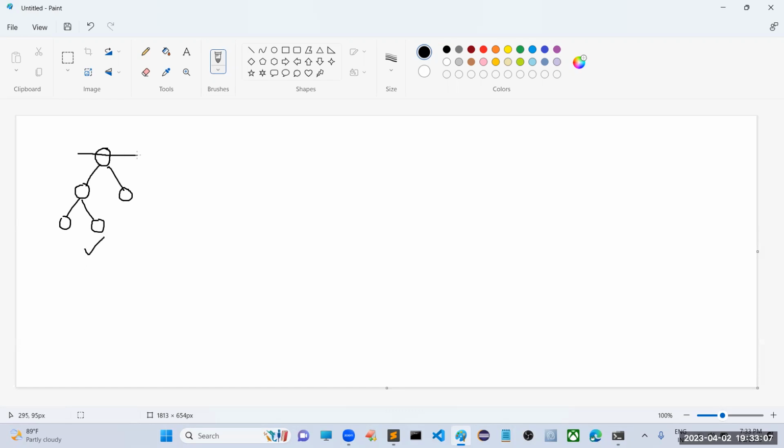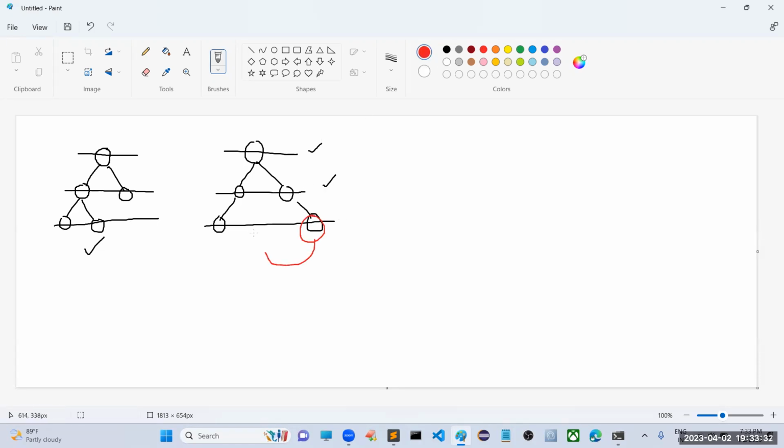At level 1 we have the node, at level 2 nodes are there, at level 3 nodes are there, but some nodes are missing. But no problem, it is following left to right. Next, is it a complete binary tree? No, it is not, because level 1 is okay, level 2 is also okay, but at level 3 this node should come here, because we are filling level-wise. That's why it is not a complete binary tree.